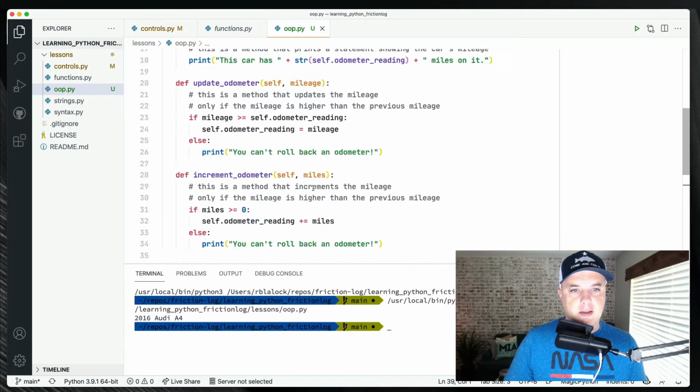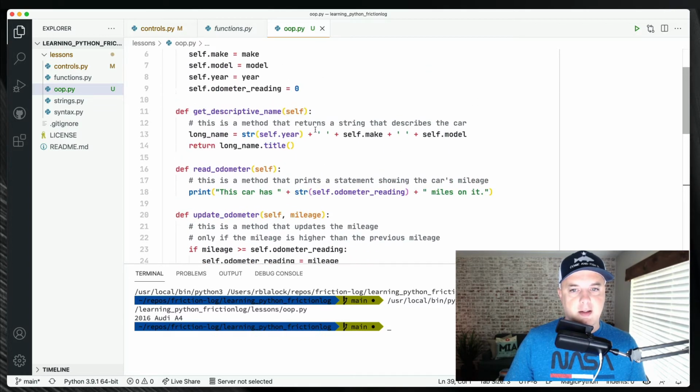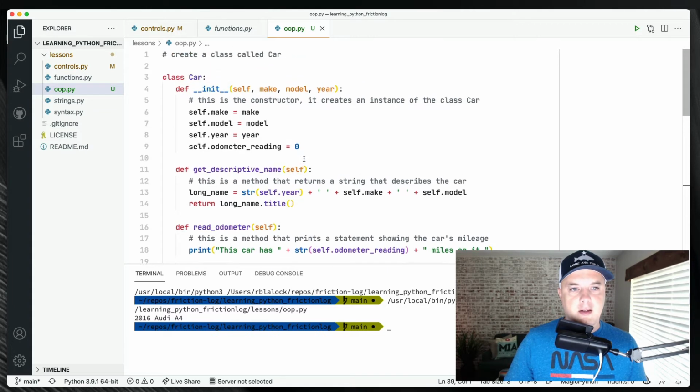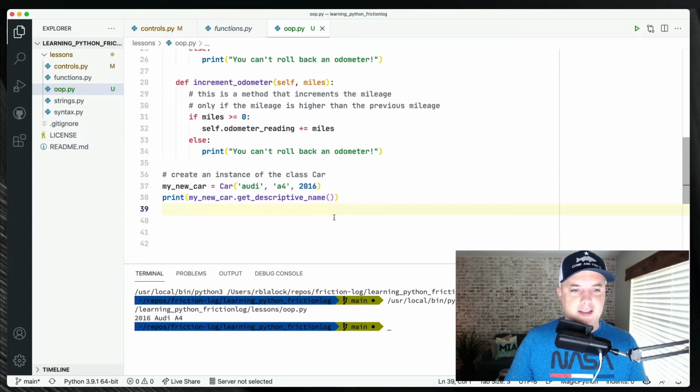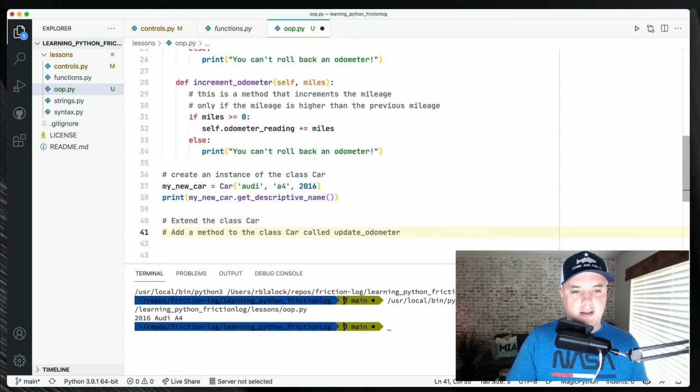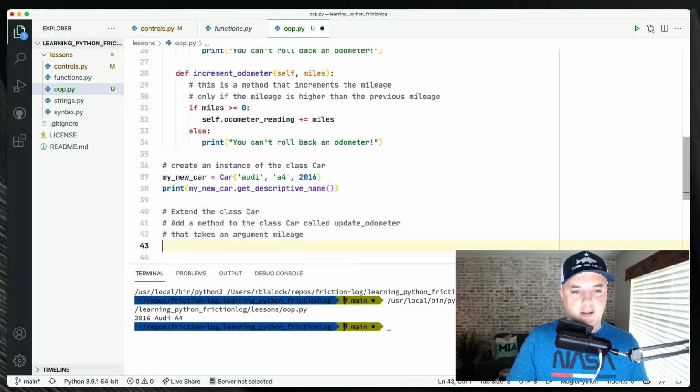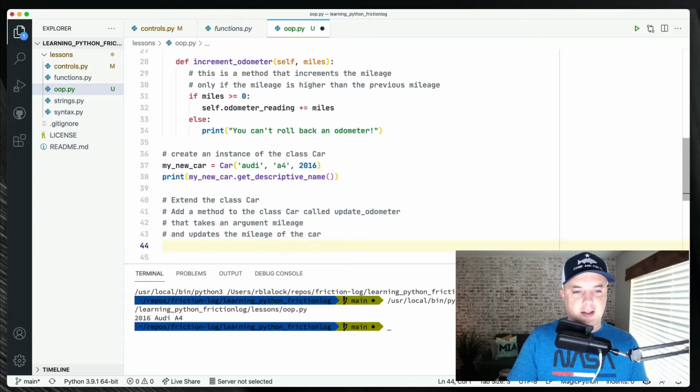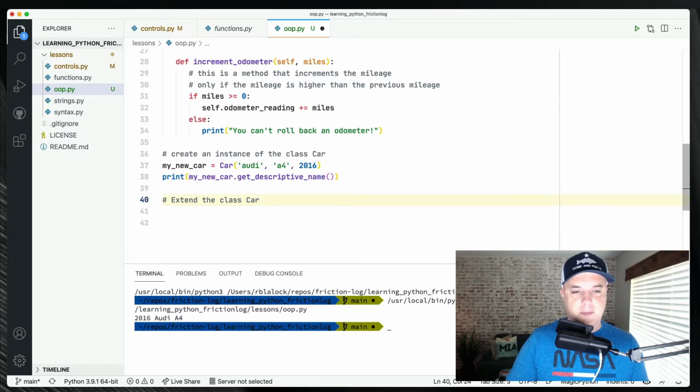Let's see here. Descriptive name. So the descriptive name is this right here, right? Okay, that makes sense. That's very standard, very easy, what you would expect on any OOP type thing. So let's extend it. Extend the class car. It's funny. This is like literally what it already is doing. Extend the class car with a method to